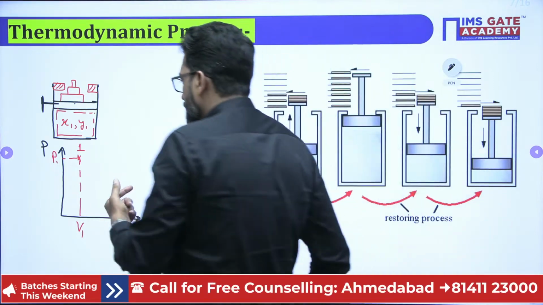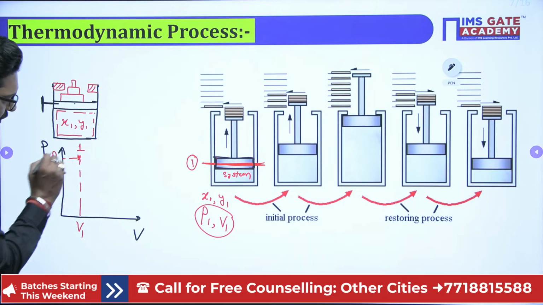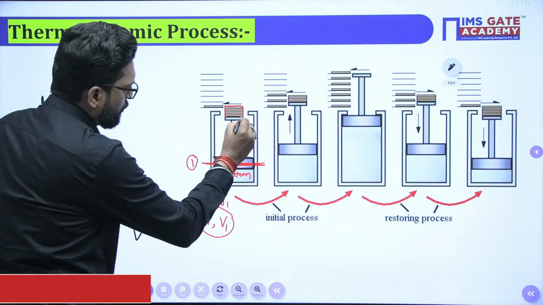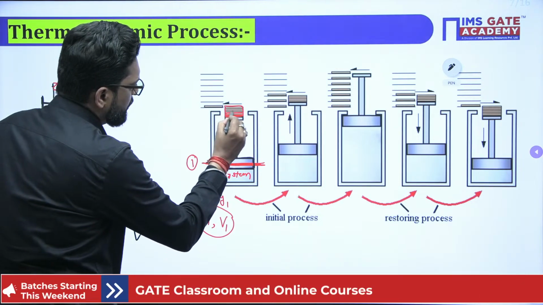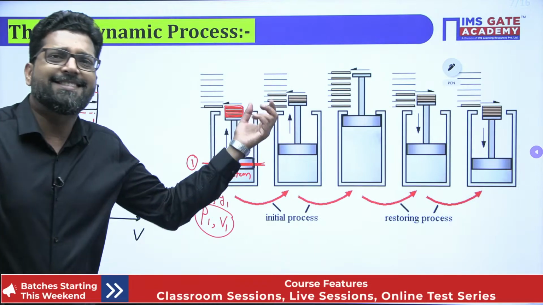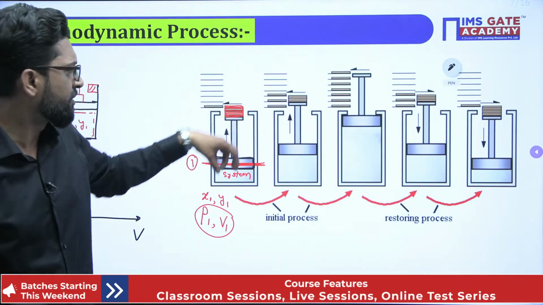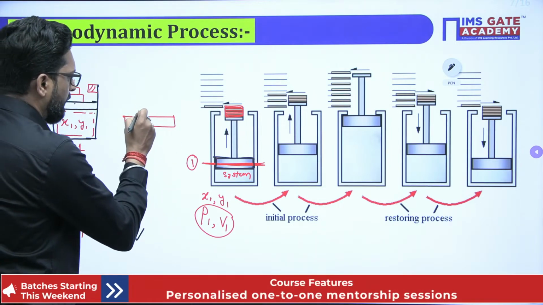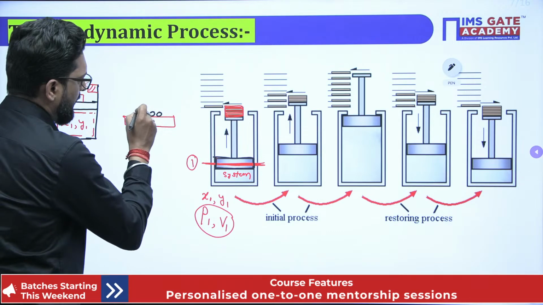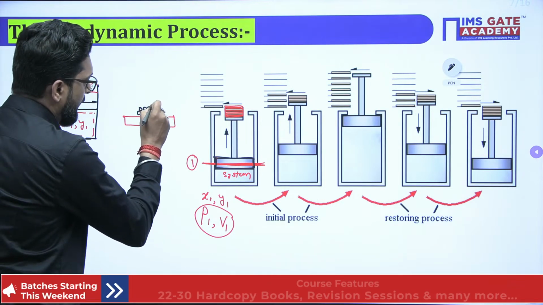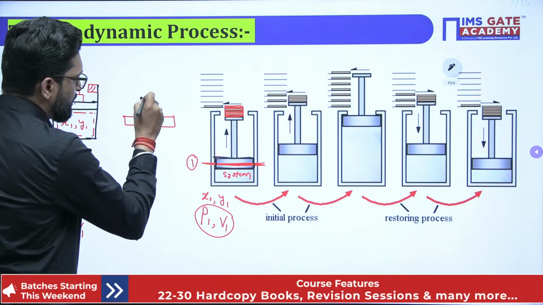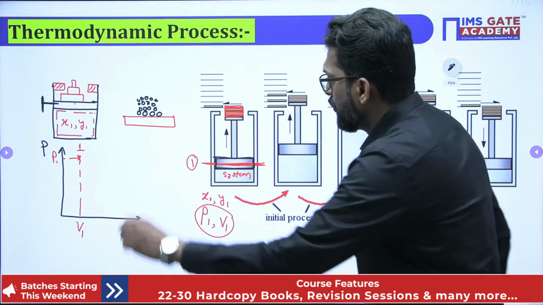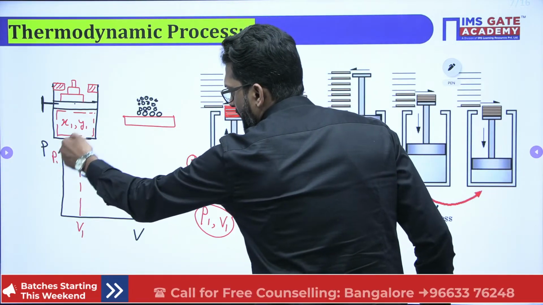That means the state point 1 is there, and there is a weight. This is our weight, a series of weights. How do we assume this is infinitely small? Put sand. Over the piston, we put sand particles like that. You think of this only as an observation, sand particles. At this point you measure P1 and V1.